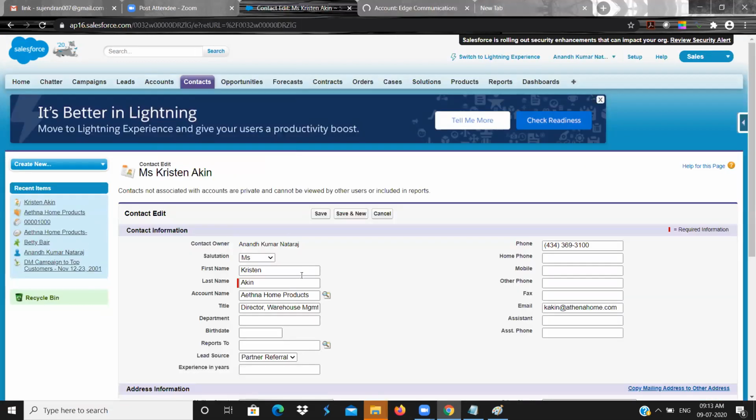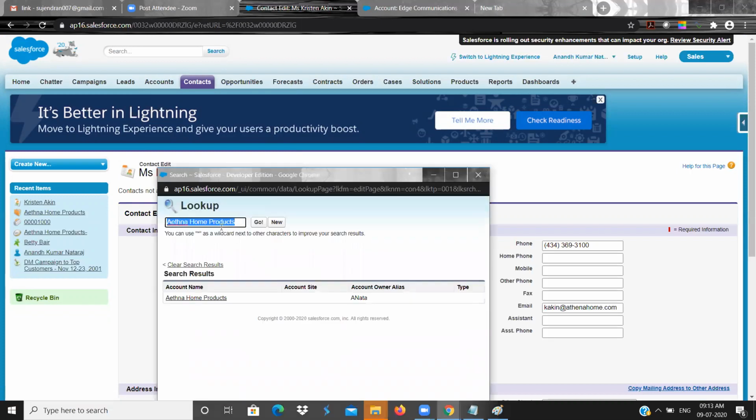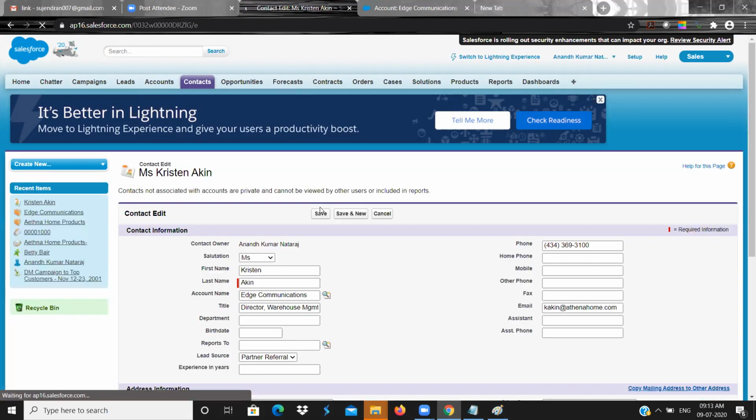For example, if I search for Edge Communication, see, Edge Communication is coming. If I select it and click on save, this record will be associated with Edge Communication.